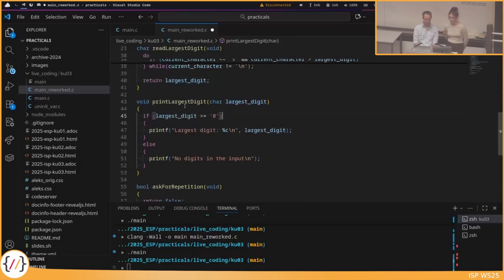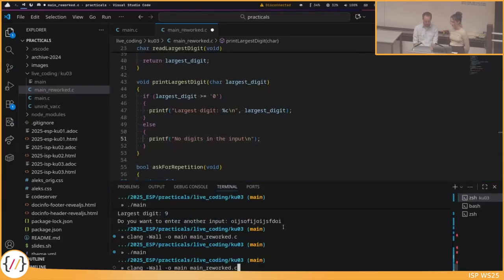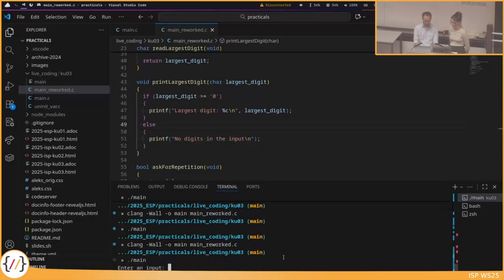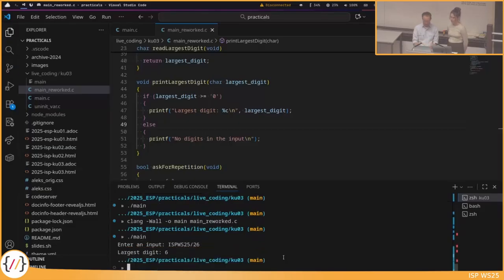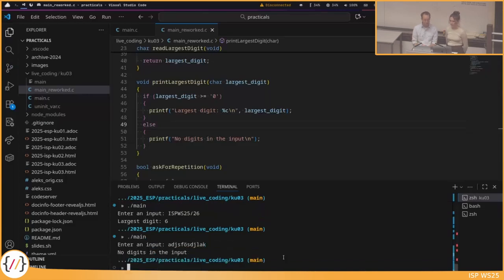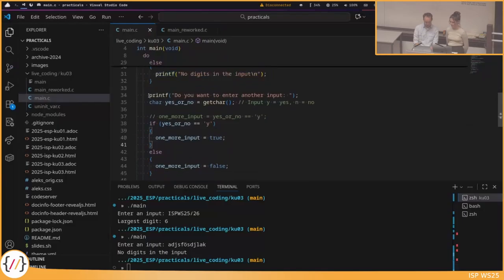With this variable, we can perform then the check, whether it's largest digit equals 0, print it, or otherwise print that there are no digits in the input. So this already works. So we can even try it because we have a basic implementation of ask for repetition. Yeah, saving the file. We compile it. If you run it, ESB, this already returns 6, or if I don't enter any numbers, it returns no digits in the input. So this is already working. It's just missing this ask for repetition, and also this can be basically copied now over.